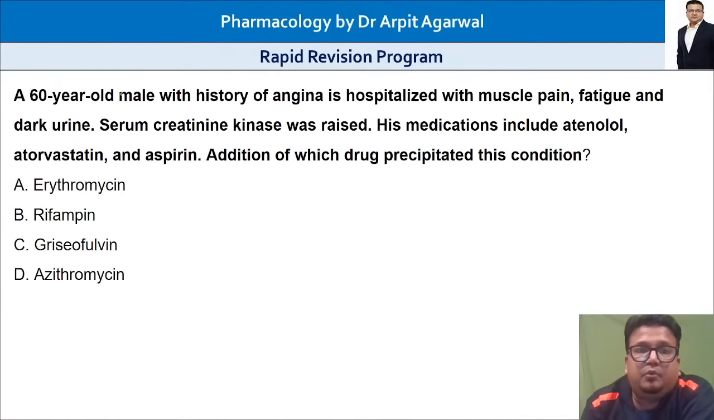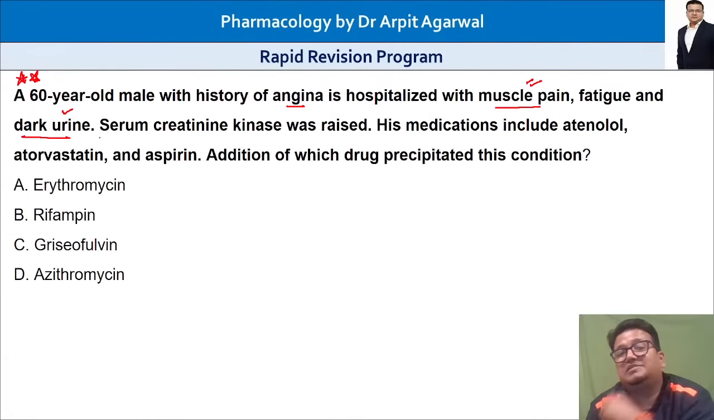Next question, a very important question. This particular one is asked many times. A 60-year-old male with a history of angina is hospitalized with muscle pain, fatigue and dark urine. Muscle pain and dark urine, what comes to your mind? Serum creatine kinase was raised, CK was increased.